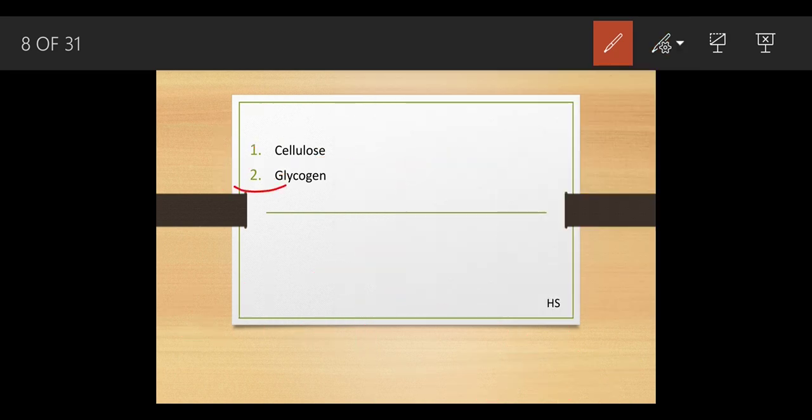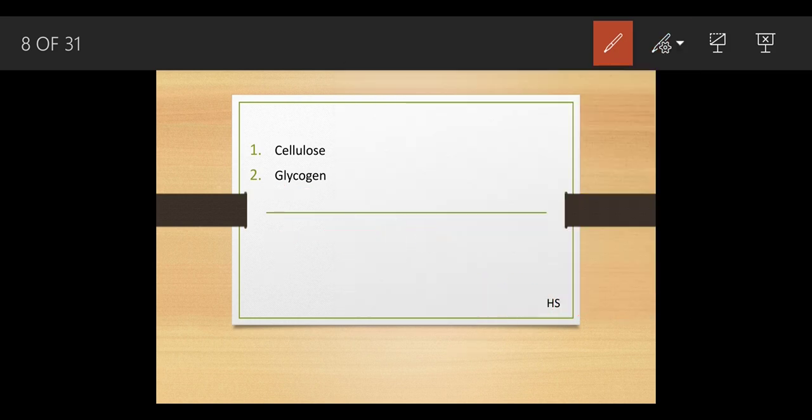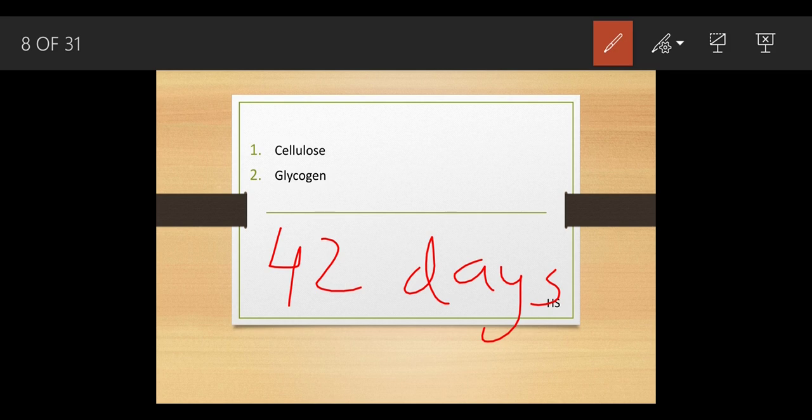Suppose I am going to break this word for you. Glyco means glucose, and gen means generator, glucose generator. What does this mean? See, you have heard about Mahatma Gandhi ji. He fasted for around 42 days. So how was it possible for Mahatma Gandhi to fast for so many days?